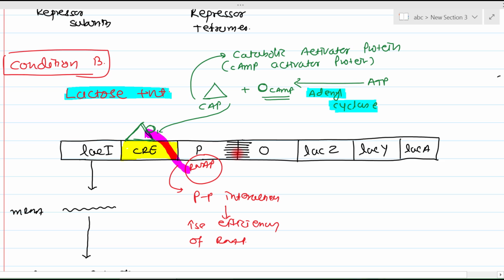So see, for the binding of RNA polymerase to the promoter, two conditions need to be fulfilled. One condition is that the operator must be free from the repressor tetramer. That is the first condition. The second condition is that the CRE element should be bound with the CAP-cyclic AMP complex. Once these two conditions are fulfilled, only then can RNA polymerase work efficiently. Now what is the meaning of working efficiently? That means once RNA polymerase binds with the promoter, the three genes Z, Y and A start expressing themselves.